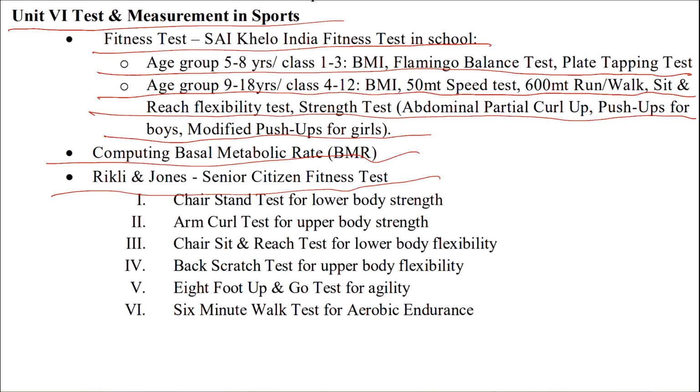Now let's go to the next, age group 9 to 18 years. It means class 4 to class 12. BMI is there, 50 meter speed test, 600 meter run and walk, sit and reach test to test flexibility, strength test, abdominal partial curl-ups, push-ups for boys and modified push-ups for girls. So that is new this time, the SAI Khelo India fitness test. Computing basal metabolic rate, BMR, this is a new concept they have introduced this year. And Rikli and Jones senior citizen test was there last year and this year also it is there.